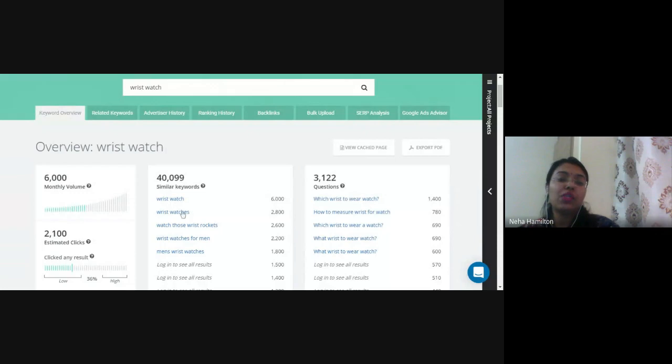The similar keywords related to wristwatch are wristwatch and wristwatches. See, these are two different keywords. This 'es' makes a huge difference in the total number of clicks. For wristwatch, 6,000 people are searching. For wristwatches, only 2,800 people are searching.